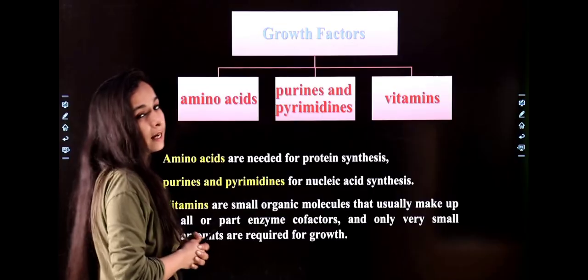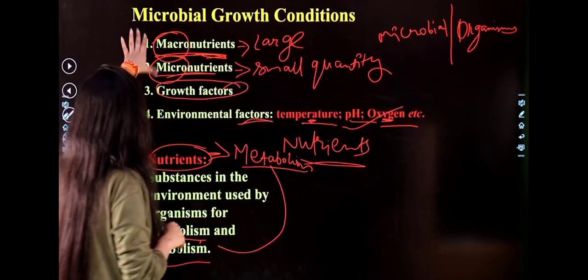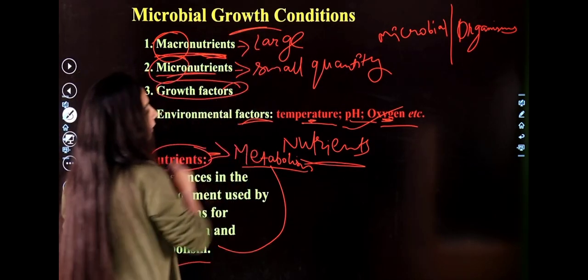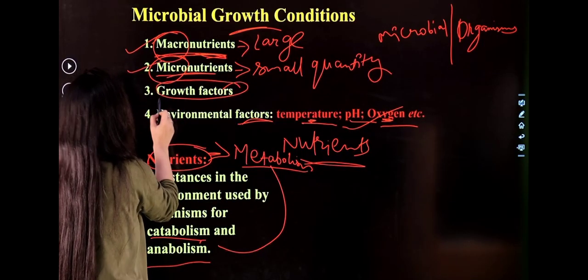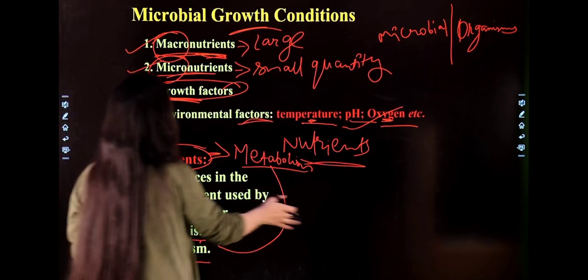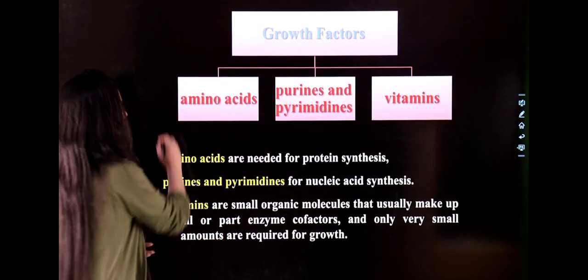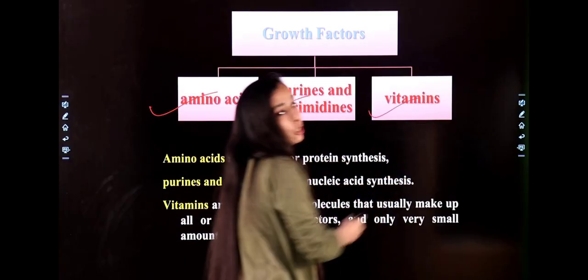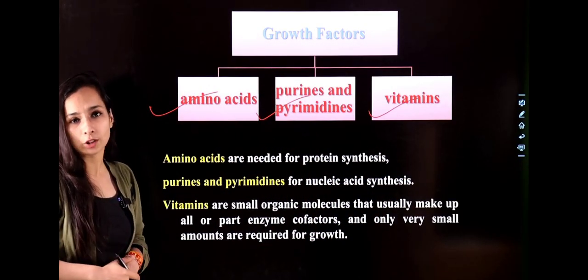Growth factors. The second point, from the beginning of the class, in this slide we discussed the growth conditions. So we discussed macro and micro. Now what are growth factors? What are the factors that we need for the growth of microorganisms? Yes, so these are your growth factors. First of all, amino acids, purines and pyrimidines, vitamins. So these are the growth factors that our microorganisms require for their growth.